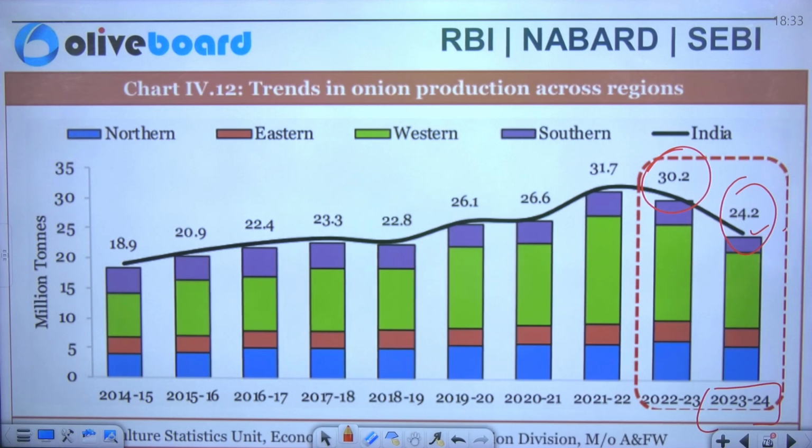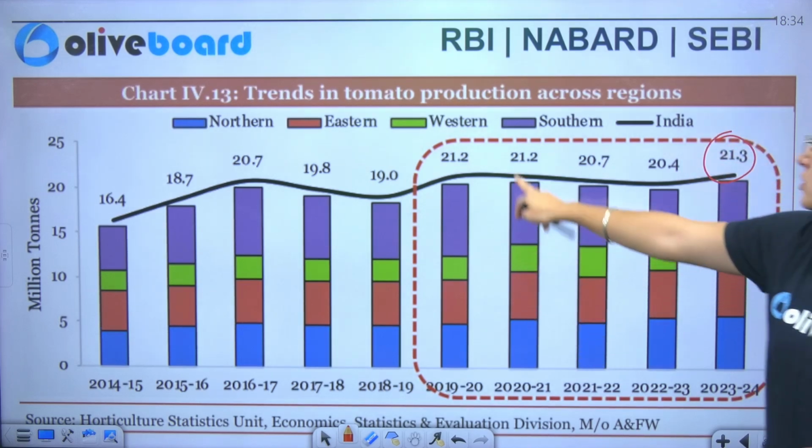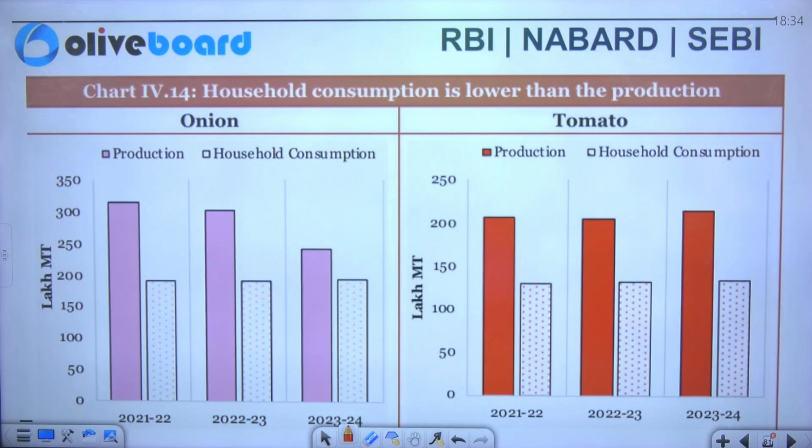It has declined to 24.2%. Now we'll see about the tomato production across the region. We can see that it has been bifurcated, or a comparison has been done, and it is now 21.3%. If I compare it with 2019-20, it was 21.2%. Okay. Now, if I talk about household consumption, that is lower than the production here.